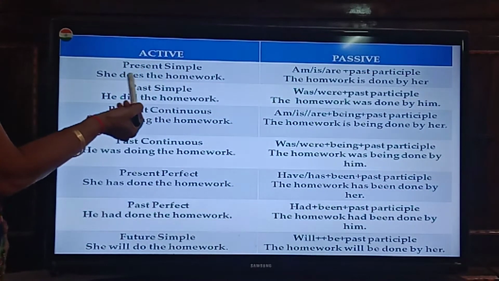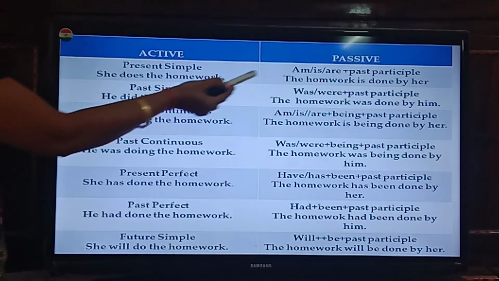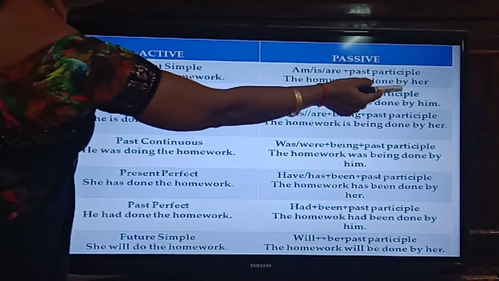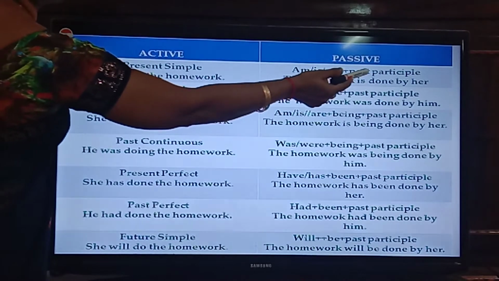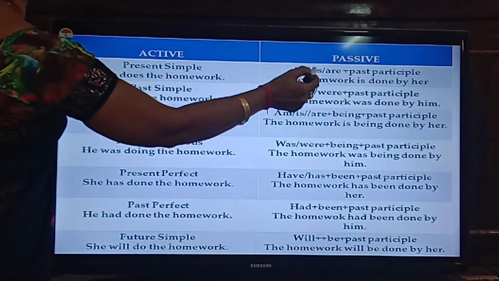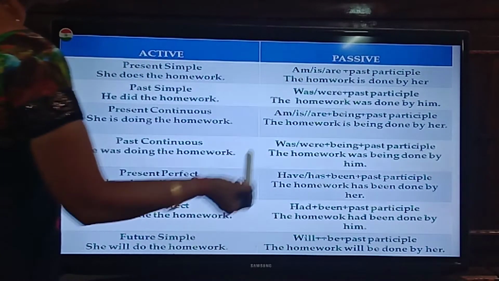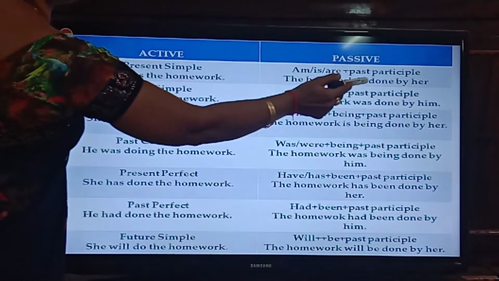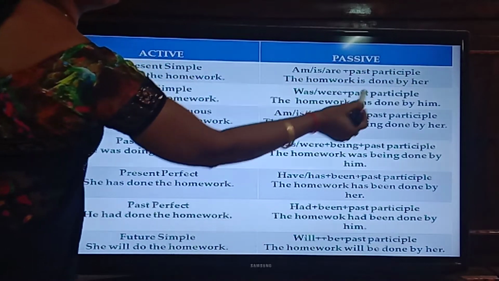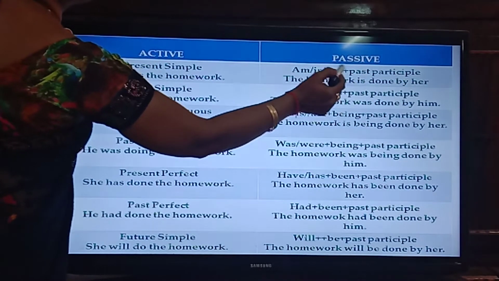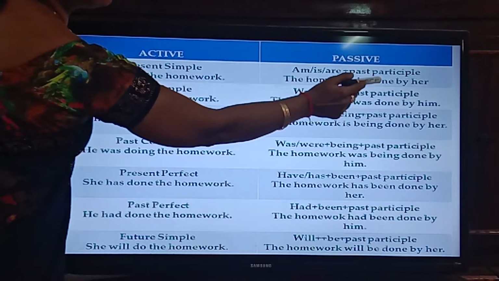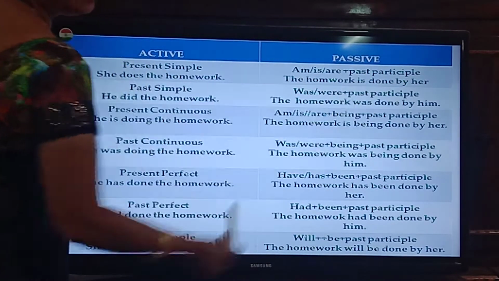Simple present. She does the homework. The homework is done by her. So, this is the structure. Am or is or are plus past participle. The homework is done by her. Is plus past participle, that is done by her.